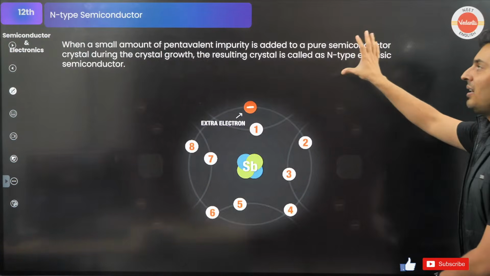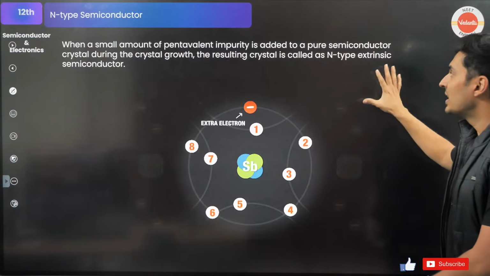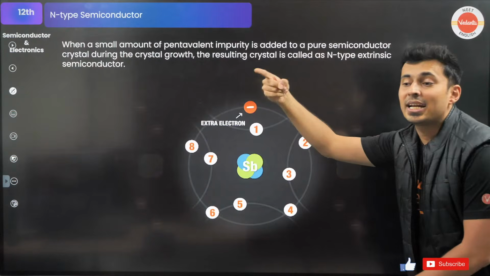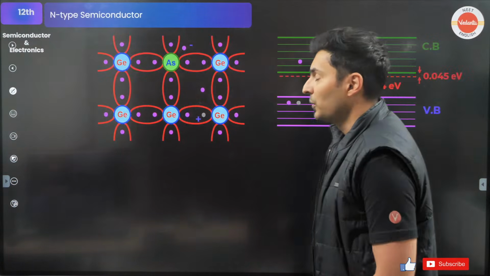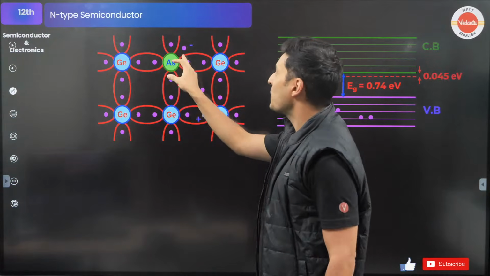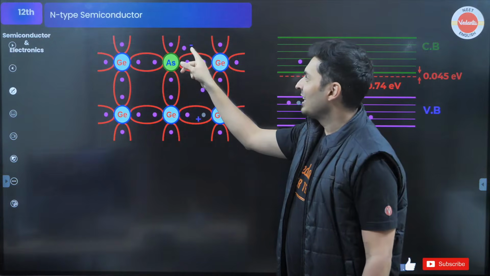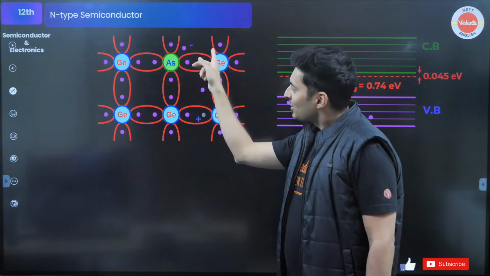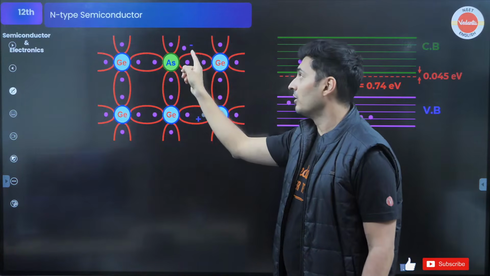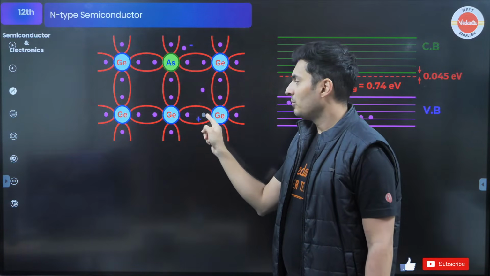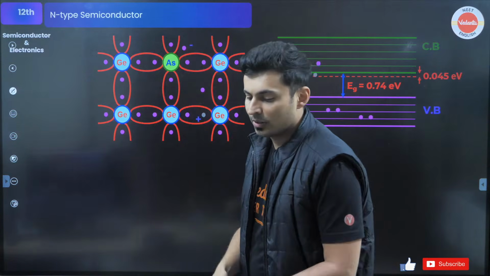So when you add a pentavalent impurity to the pure semiconductor crystal, it is called the N-type because of the extra electron, negative charge. Correct? Very good. Amazing. So you can see how the dynamics change. Look at this. Extra electron, guys. This is that extra kid out there. This is going to form a bond. Oh, breakup happened. This N, Natasha, attractive girl, she's going to come here. Like, okay, you can be my boyfriend. Now that guy will be like, okay, I have to find a new girlfriend. That keeps happening over here.